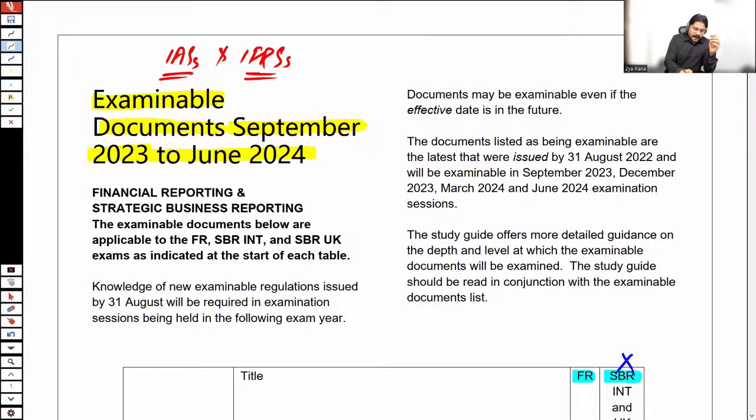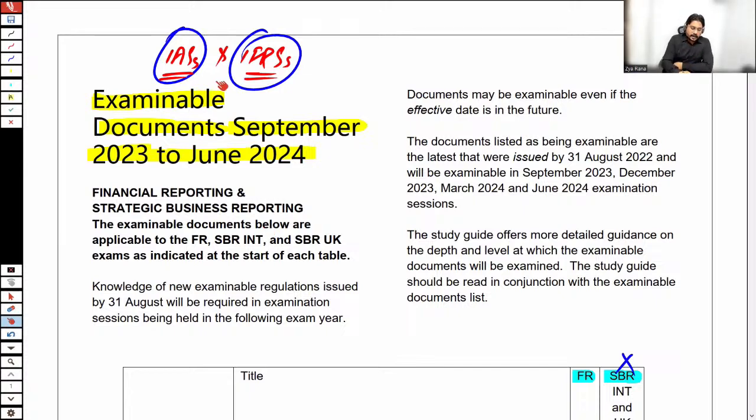But at FR level, we are going to cover the ISs and IFRSs only. There is no topic like bank reconciliation. There is no topic like, let's say, control account reconciliation or the day books. These things, yes, are part of financial accounting, but here we are talking about reporting, the reporting standards. So at FR level, we would only be discussing what the ISs are and what the IFRSs are.